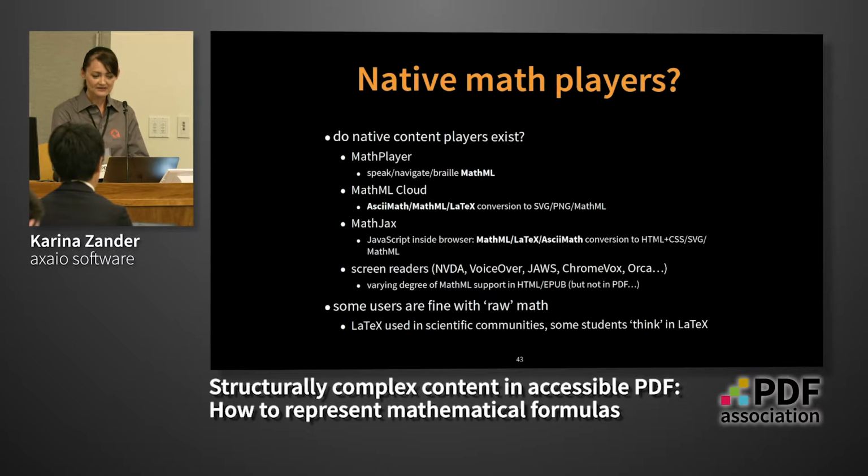There is MathJax, a JavaScript library which supports MathML, LaTeX, and ASCII math in a browser. And there are different screen readers, for example NVDA, VoiceOver, JAWS, ChromeVox, Orca on Linux, which have good or less good support in HTML and EPUB, but not in PDF.